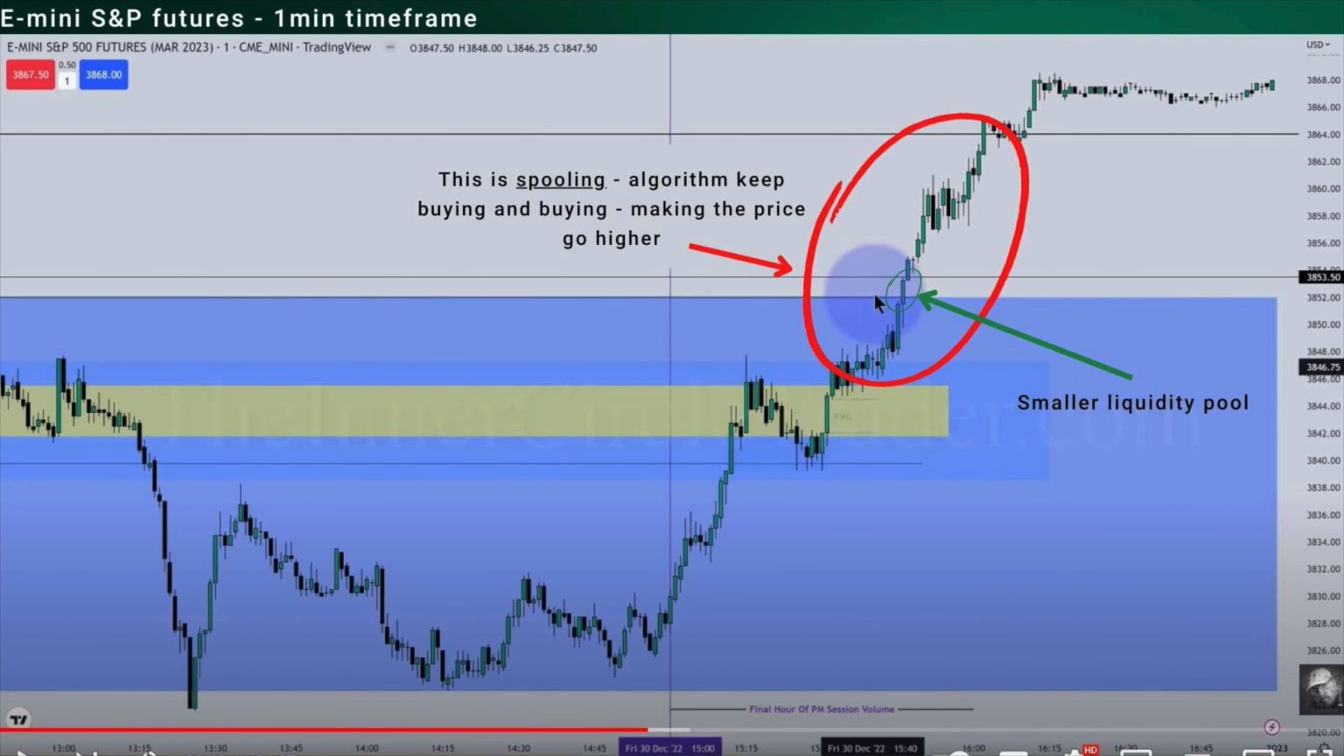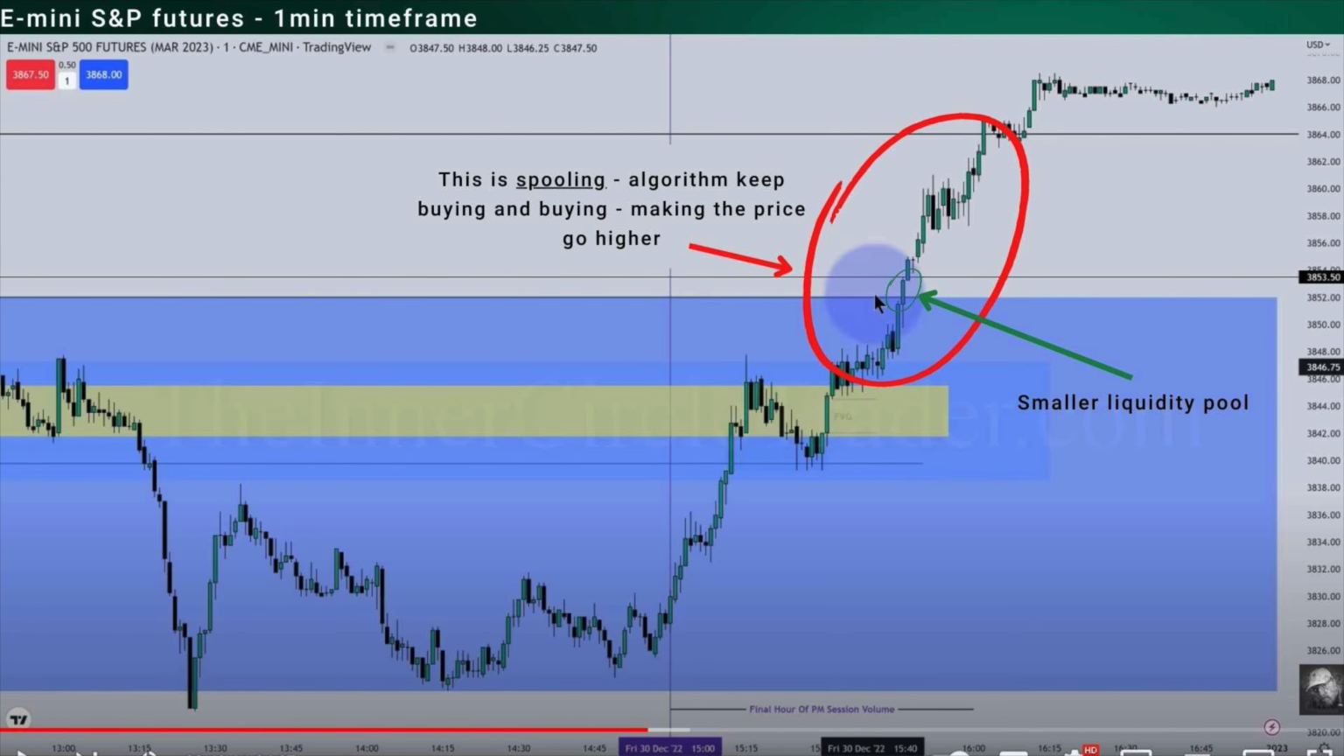ICT shows us that this is spooling. The algorithm is buying and buying and buying some more, making the price go higher. We see in this area very few black candles, so bearish candles. The majority of them are green.